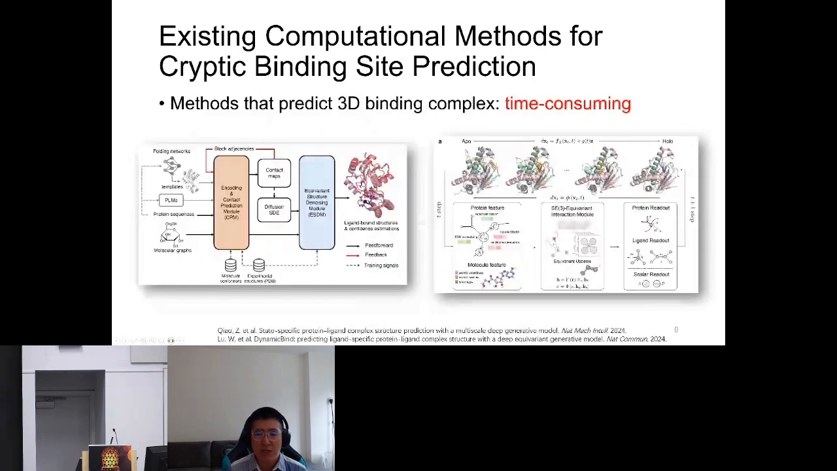In recent months, there have been new generative methods proposed for directly predicting the 3D binding complex structure between a pair of ligand and protein. With the predicted complex structure, potential cryptic binding sites can be revealed. However, such generative models are diffusion-based, which are time-consuming and thus cannot be easily adopted in high-throughput compound screening.